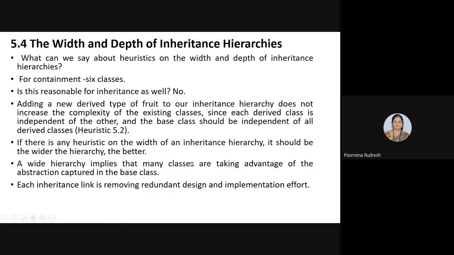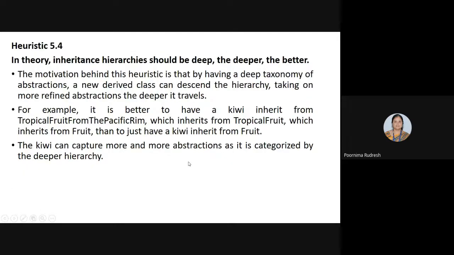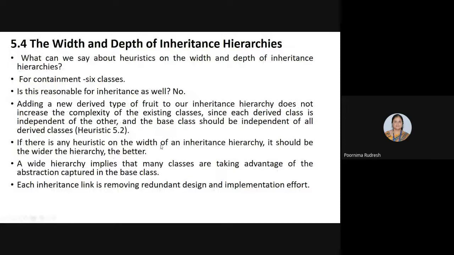Normally we can add more derived classes to the base classes, because the advantage is that many classes are taking advantage of the abstraction captured in the base class.